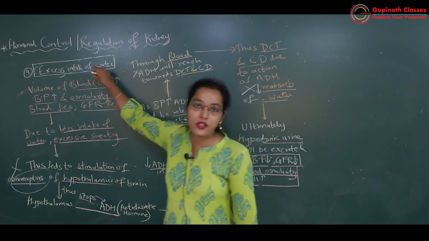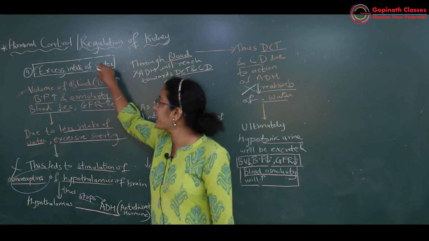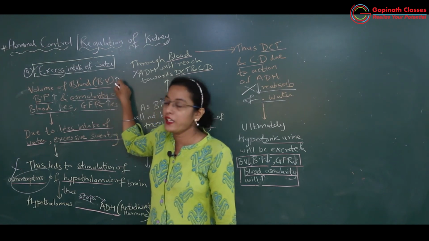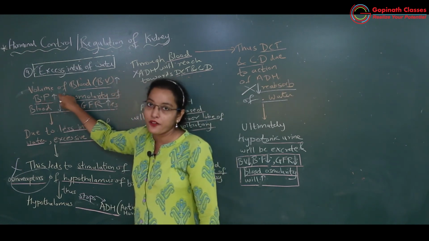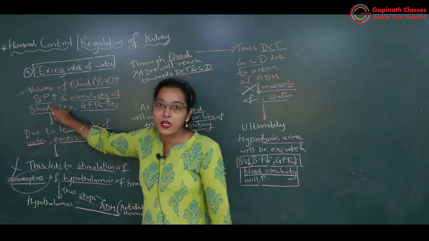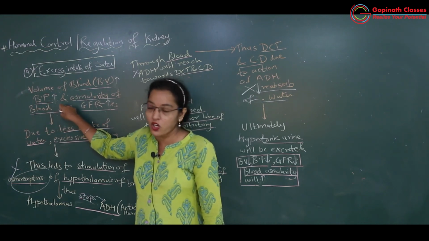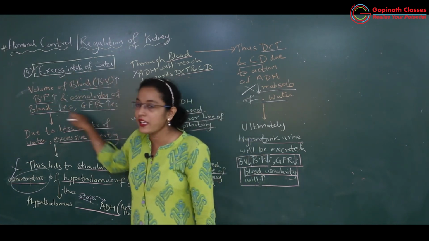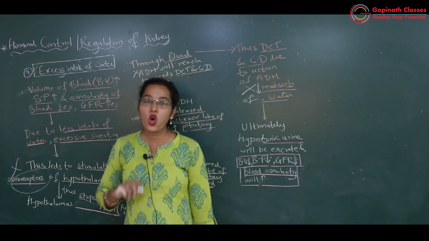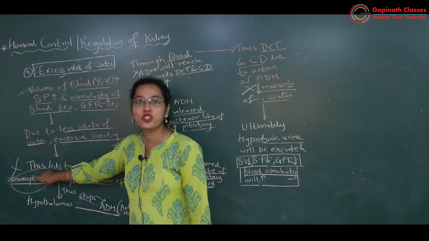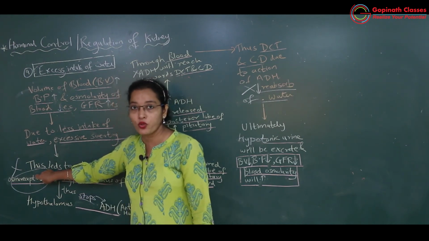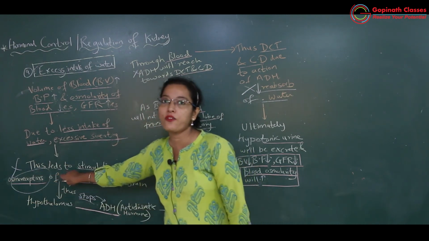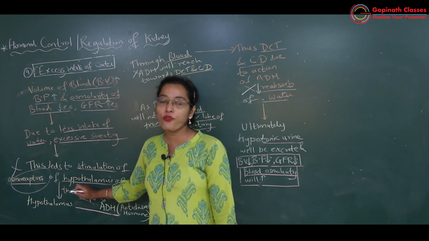Okay, so again we will quickly revise. If there is excess intake of water, what is going to happen? Volume of the blood will increase, blood pressure will increase, osmolarity of the blood will decrease. ज़्यादा water है, GFR increases. Okay, so to normalize everything, what will happen? Osmoreceptors will not be stimulated further. Osmoreceptors किसके? Hypothalamus के stimulate नहीं होंगे, तो definitely there will be no that much secretion of ADH.